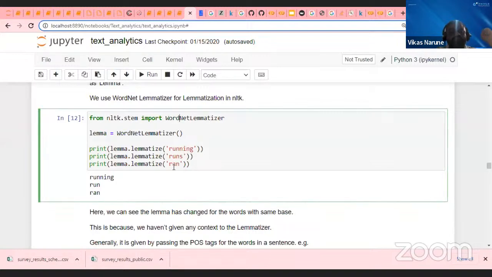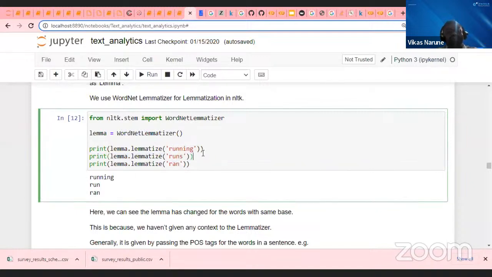Okay, so guys, try to understand. When I want to understand the meaning and chop down words like running, run, and ran, I cannot chop them down directly. See what is happening when I pass these words to the WordNet lemmatizer as they are. It has not done anything. It has passed them as it is.